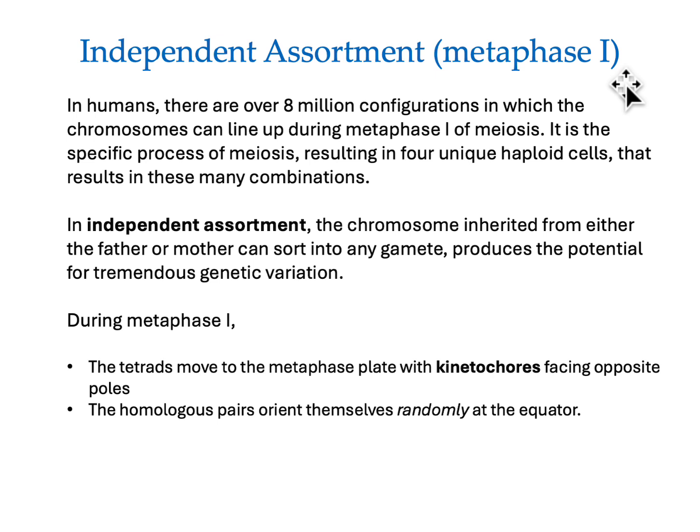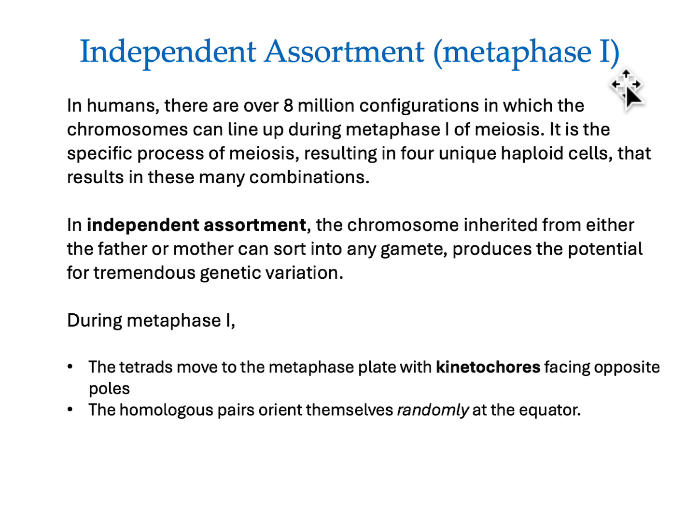So during metaphase 1, the tetrads move to the metaphase plate. Now, you remember the metaphase plate would be, I think we referred to it this way before, the equator of the cell with the kinetochores, which are points on the chromosomes themselves, facing opposite poles.